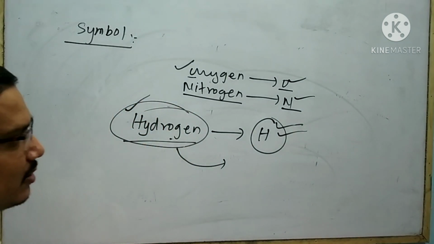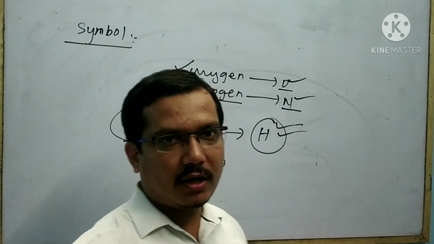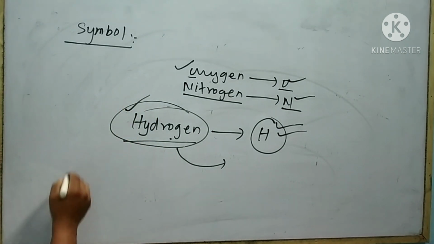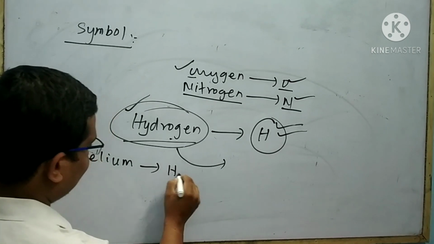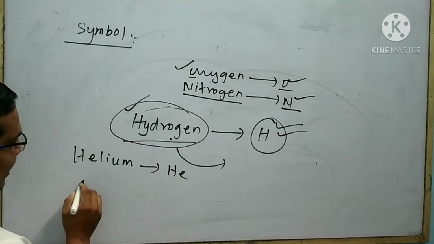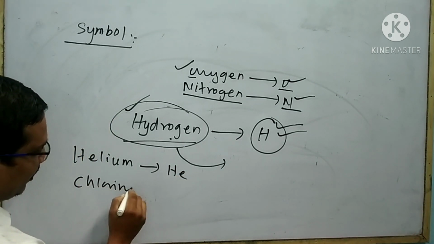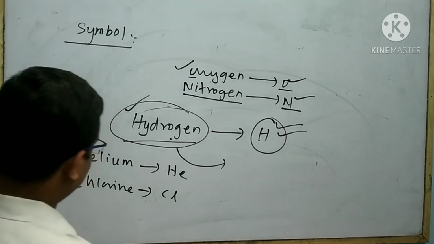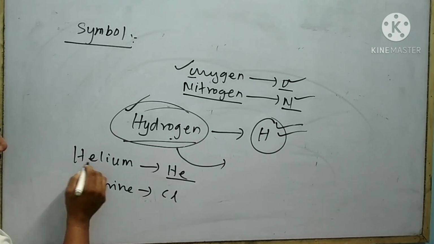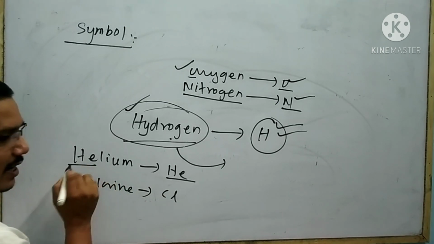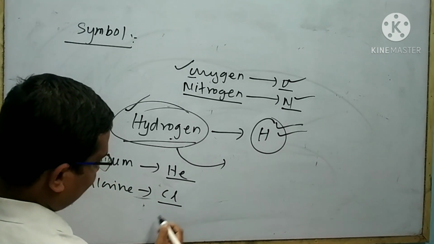In some cases, we use two letters for writing the symbol. For example, helium. The symbol is He. Take another example, chlorine, that is Cl. In this case, these two letters are the first two letters.